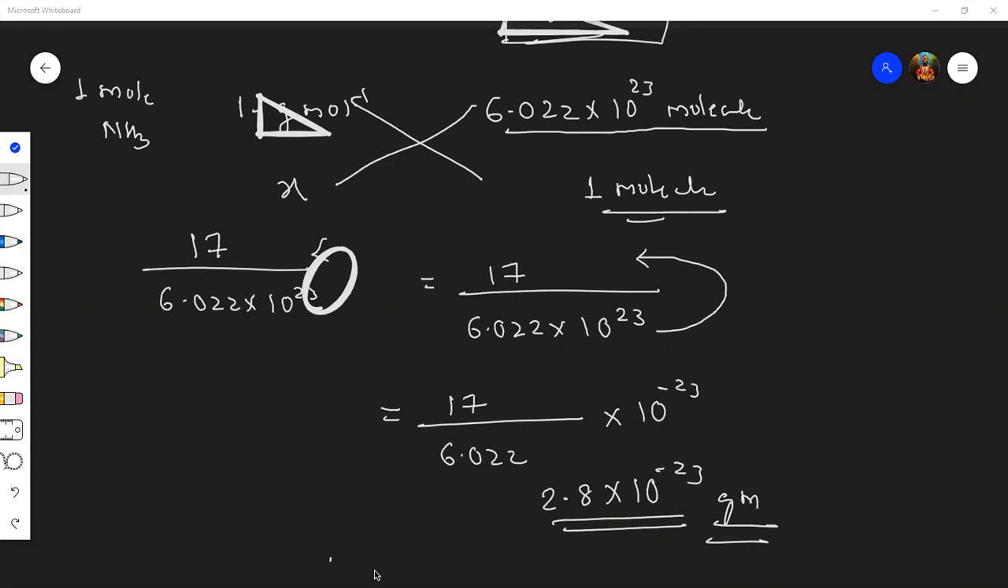You will be able to solve the mole concept questions, no? Because I am going to take a test on this. So if any doubt is there, you can ask me now.